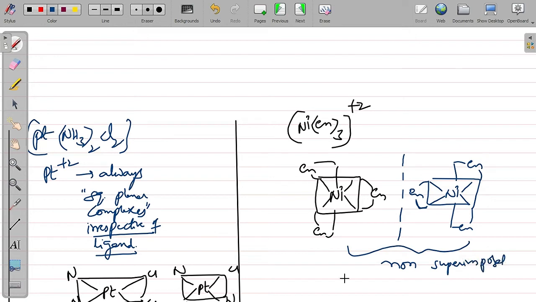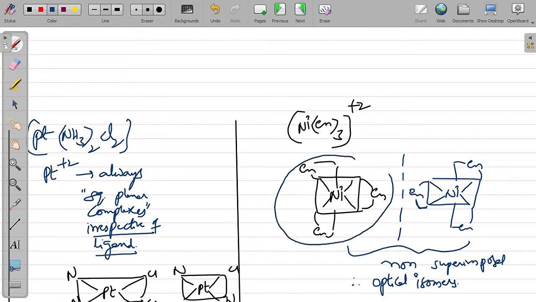Therefore, they are optical isomers. They are optically active, both are enantiomers. And here you can check without drawing and without superimposing, by a shortcut: if you see any plane of symmetry or center of symmetry in the original molecule, then you can directly say it will superimpose on its mirror image.